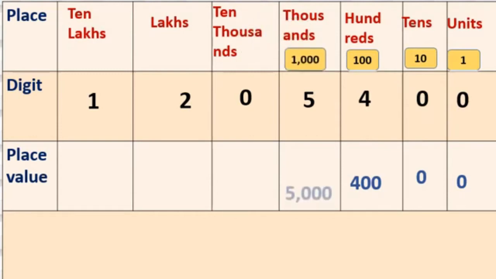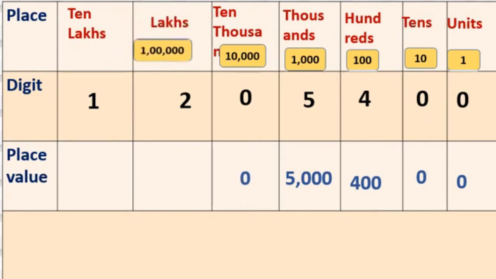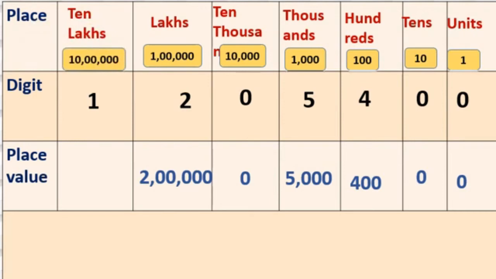Thousands place, 1000 into 5, that is 5000. In 10,000s place, we multiply the digit by 10,000, but here 0 is there, so the value is 0. In lakhs place, we multiply by lakh, that is 2 lakh here. And in the 10 lakhs place, 10 lakh into 1 is nothing but 10 lakh.